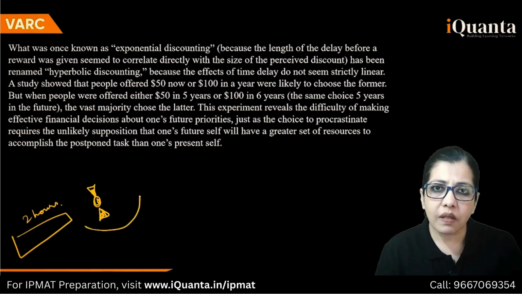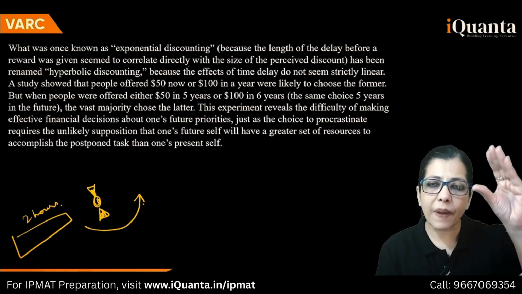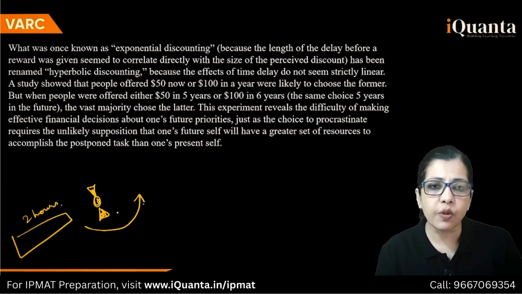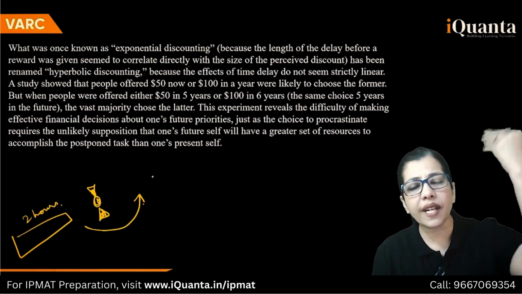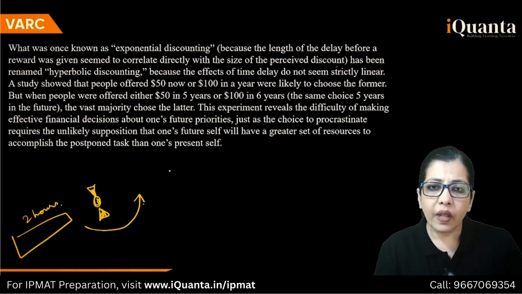Correlate directly with what? Size of the perceived discount. Discount here doesn't mean you are short of money. Discount is what we discussed earlier, discounting. I'm willing to go for this today instead of waiting for something else. So size of the perceived discount. After 3 days, you're going to give me 10. Today you're going to give me 1.